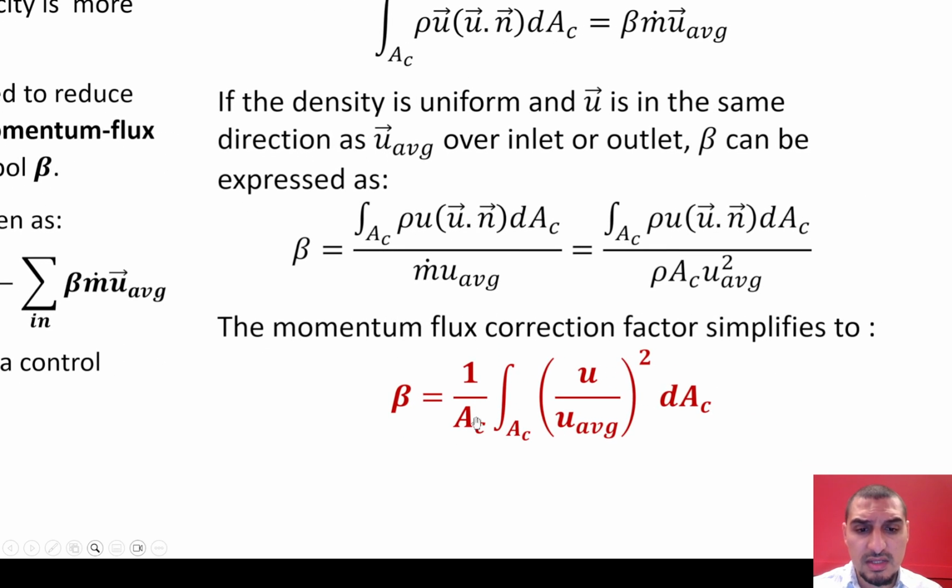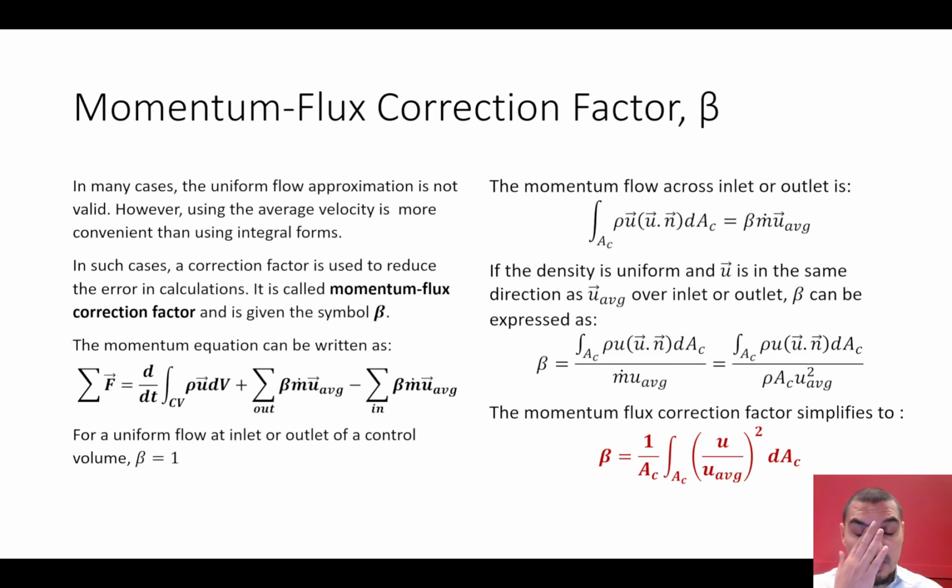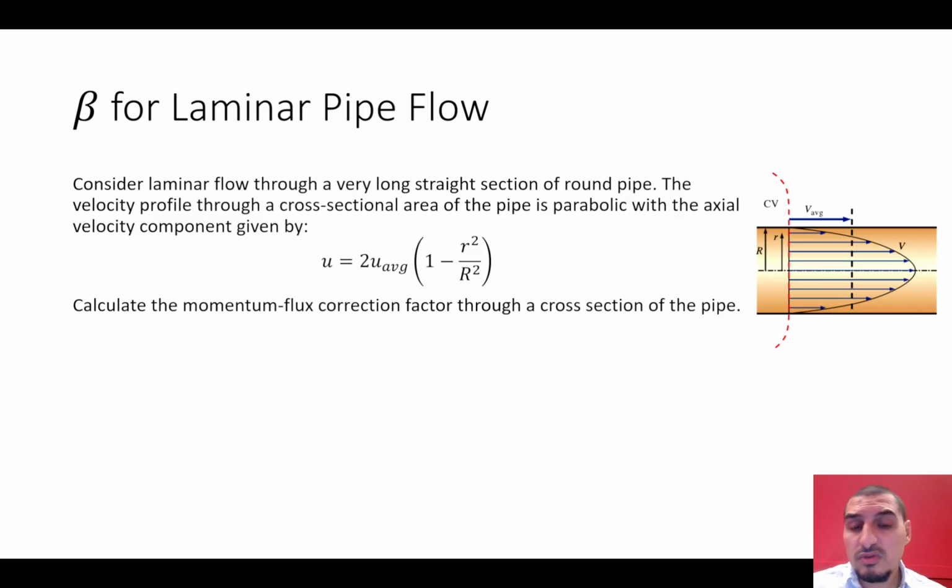It's 1 over area times the integral of U over U average per 2 times the AC. So it depends. If we know the formula for the average velocity, we'll just apply it on the formula here, and we can get beta. And this is what we can do here.